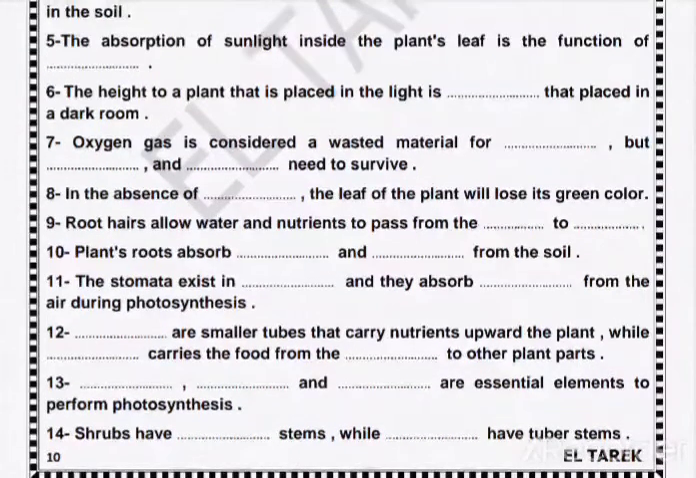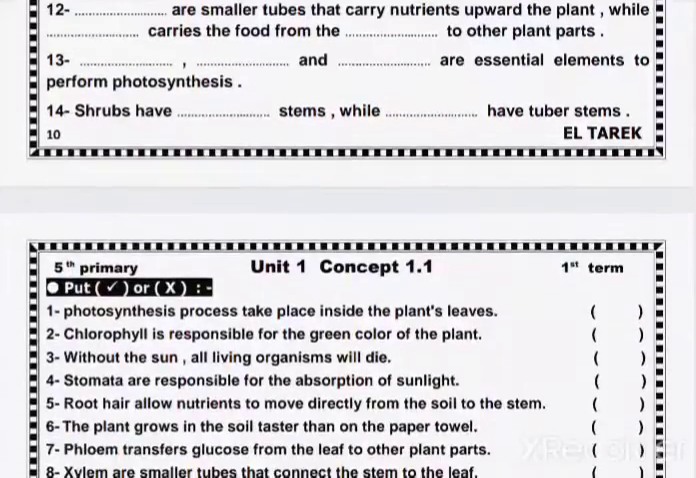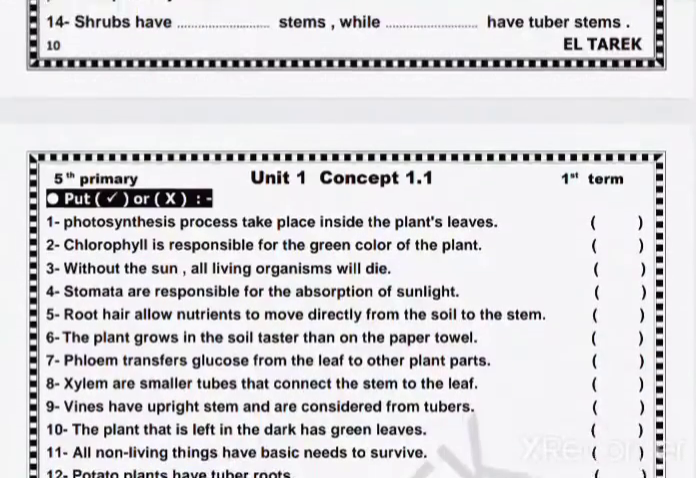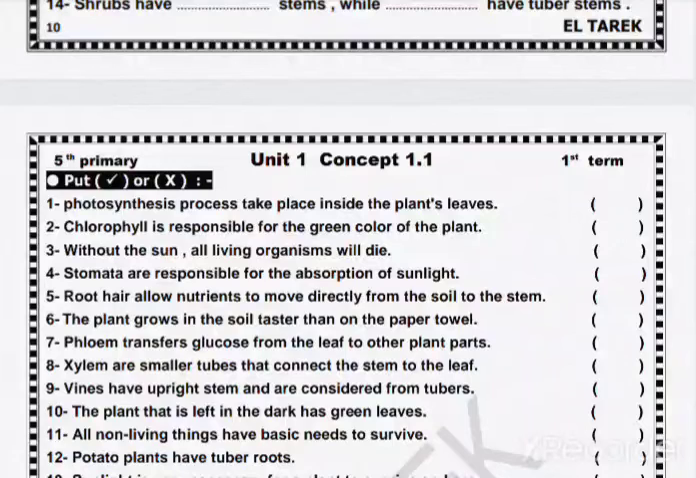Right or wrong: shrubs have a wood stem while potato has a tuber stem. Photosynthesis process takes place inside the plant leaves. True. Chlorophyll is responsible for the green color. True. Without the sun, all living organisms will die. True.